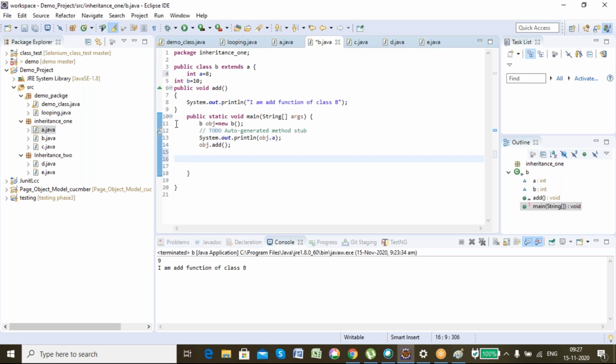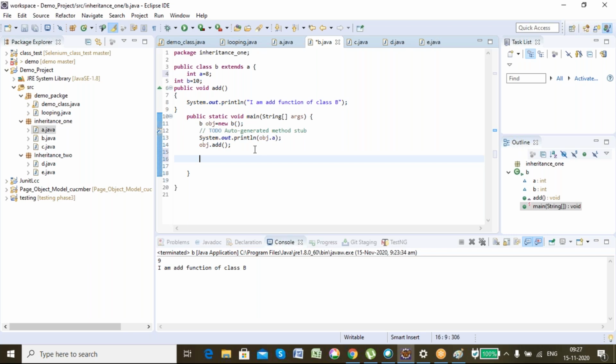Now, here if I will call now obj.a, now what will be the output? Tell me, guys. I want to answer now. 8. Only 8. How? Give me the total output. Okay, 8, and I am function of class B. Right. Good.